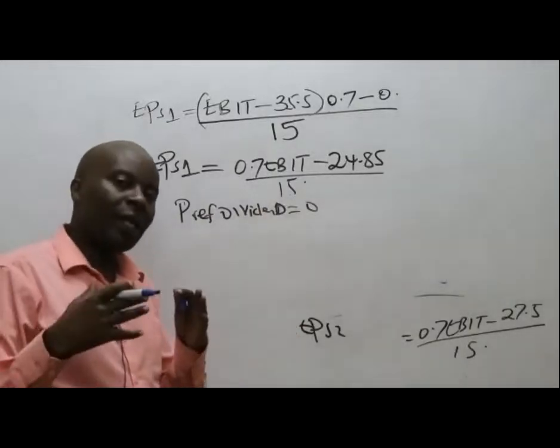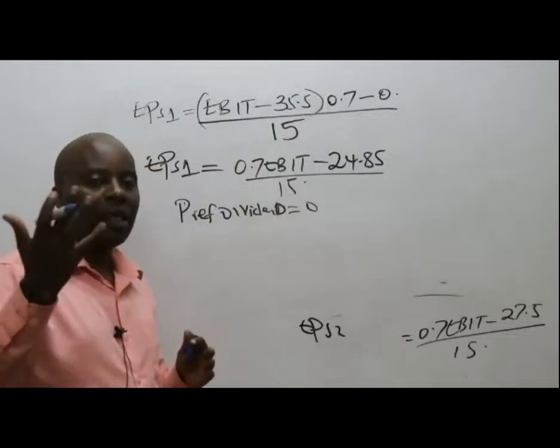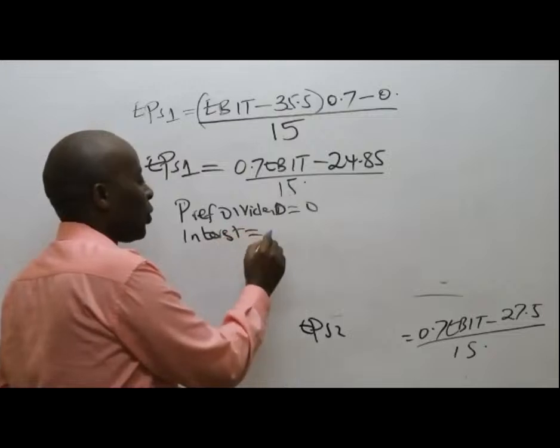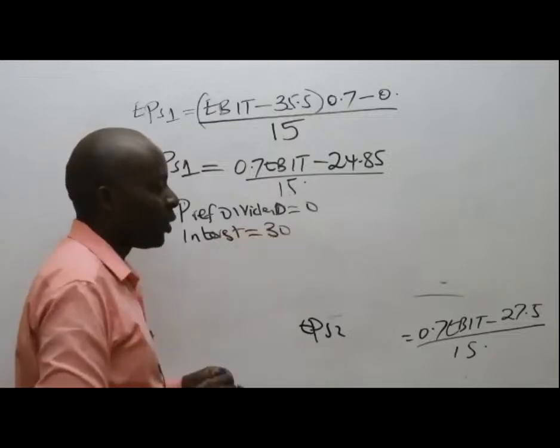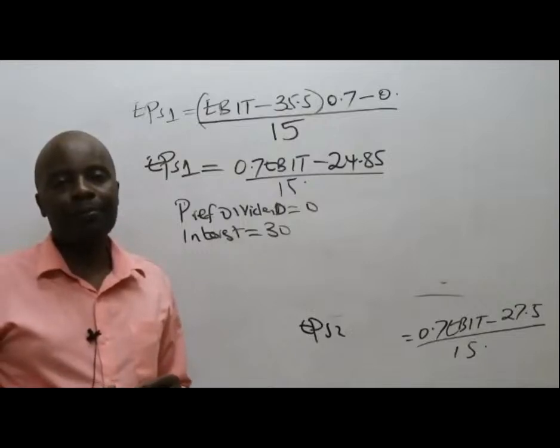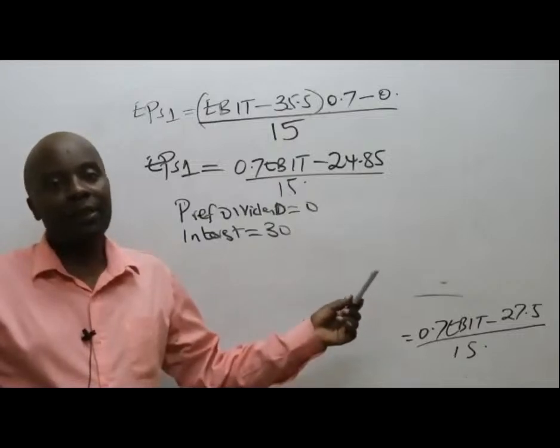Interest, I'm not seeing any increase in interest. So interest will only work with our old interest. Our old interest, if you remember very well, was 30. And the tax is 30% still.